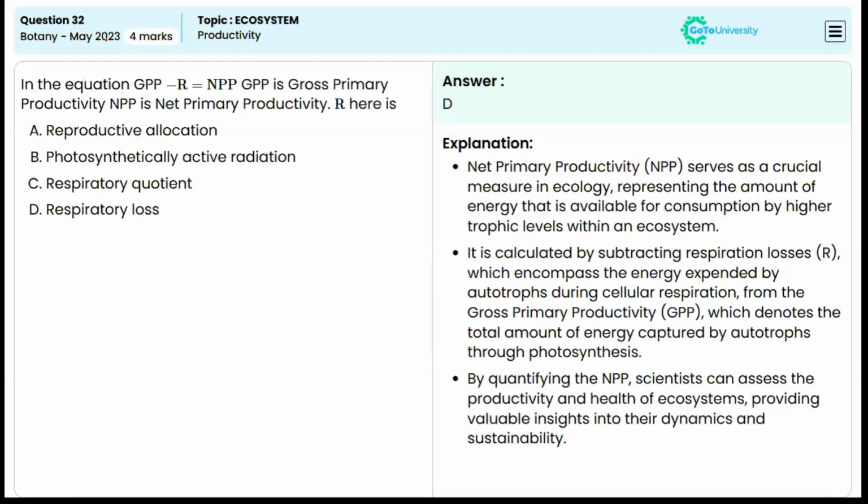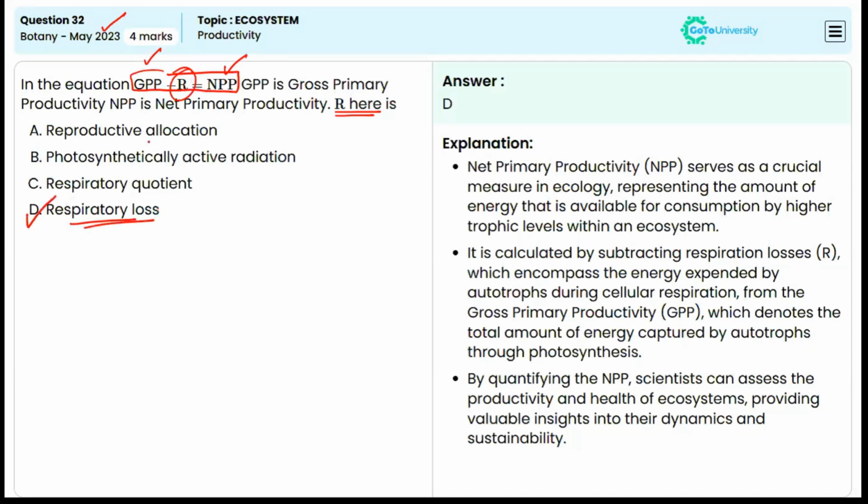Now, this question is from May 2023. The equation given is GPP minus R is equal to NPP. What is GPP? Gross primary productivity. And NPP is net primary productivity. Now, what is R? We know that out of the gross primary productivity, some amount of organic compounds are utilized for respiration, and the remaining is the net primary productivity. So R refers to respiratory loss.